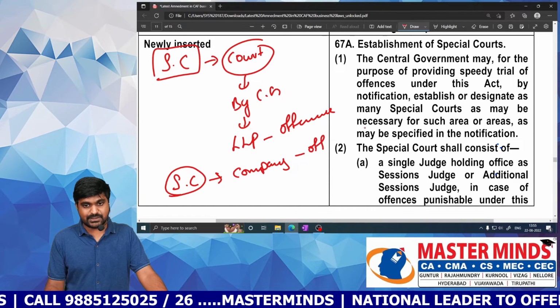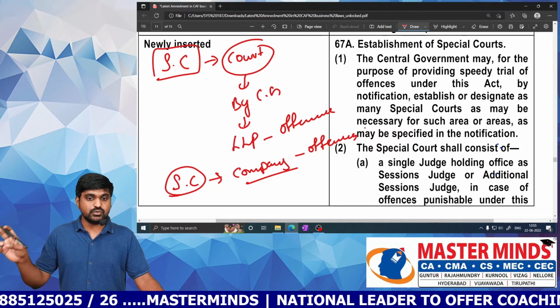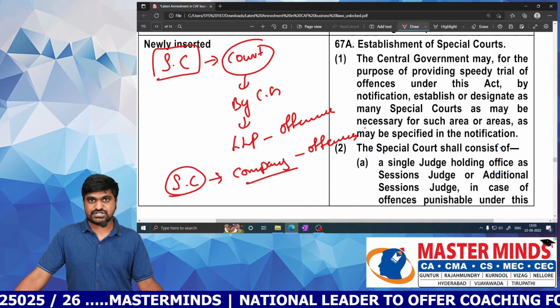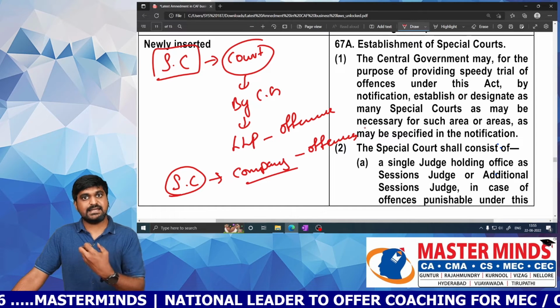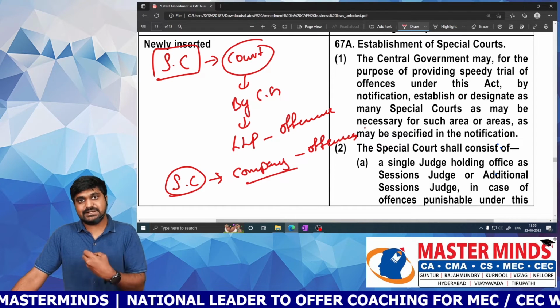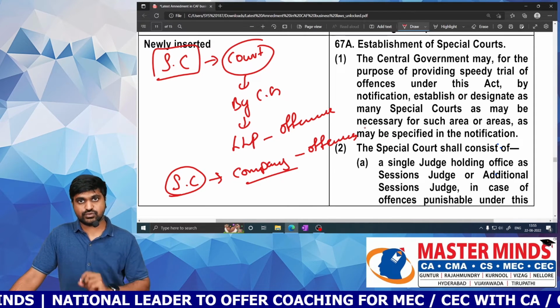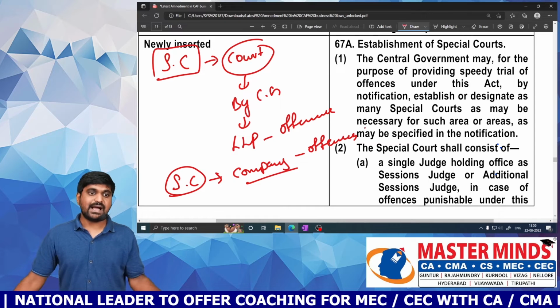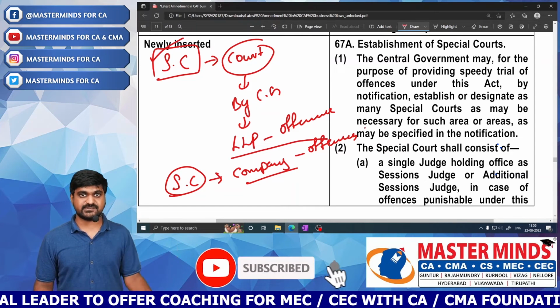So just refer your case to that special court, it will be sufficient. That means if I registered an LLP firm, now I committed an offence under the LLP Act. Now I want to go to the court. So which court do I need to go to? I need to go to the special court which is designed for LLP offences.